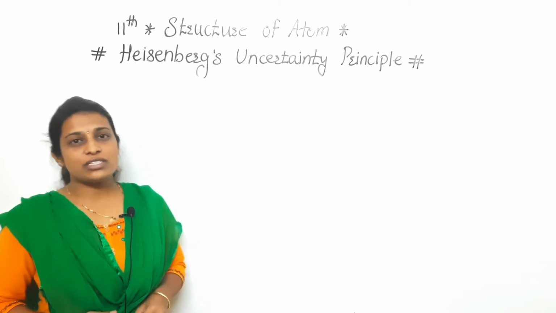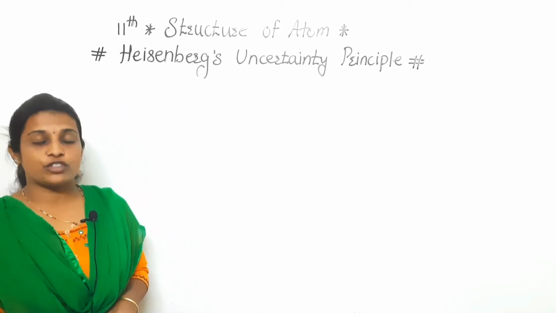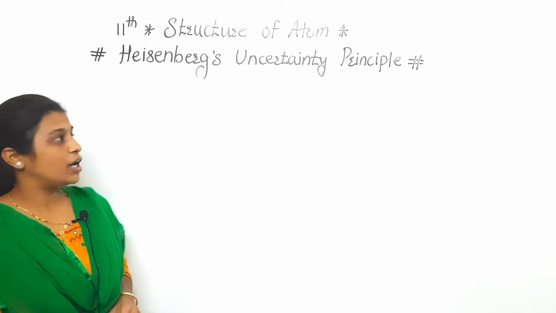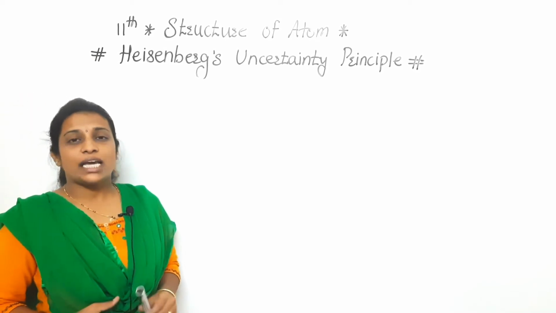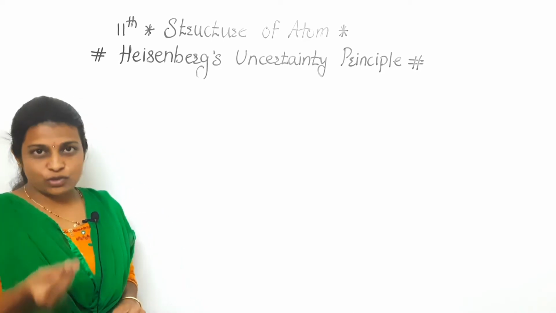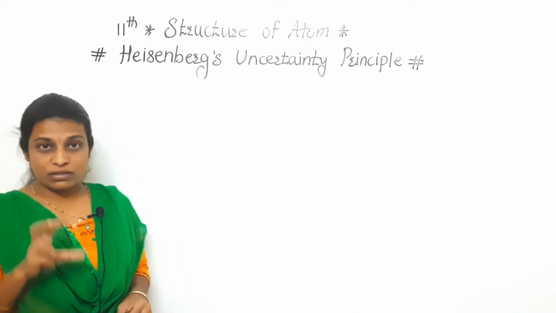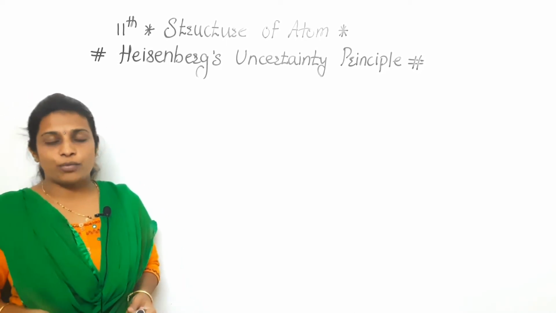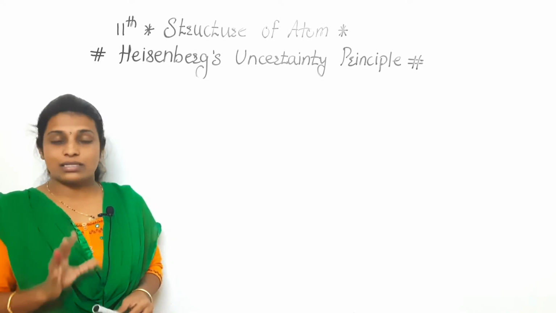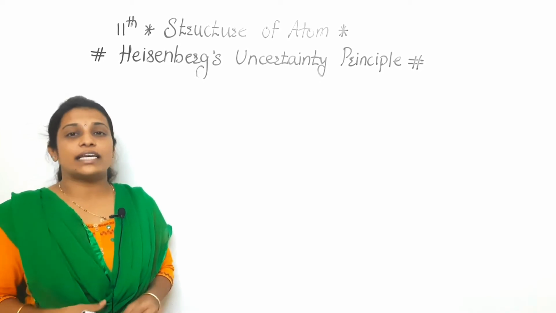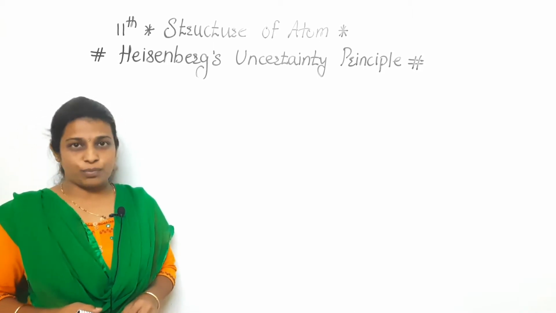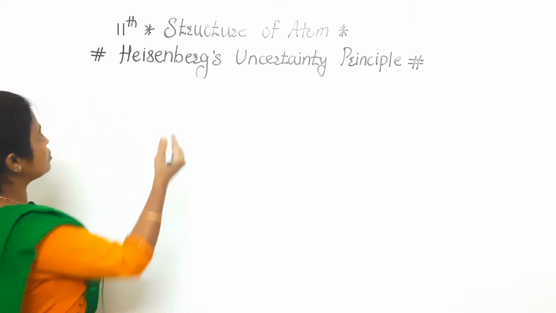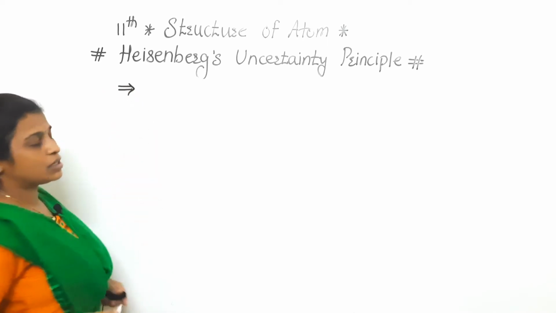Everyone, as we have started the structure of atom topic of the 11th class, in that we are going to discuss one point, that is Heisenberg's uncertainty principle. In this point we will discuss who introduced this principle, what is the statement of this principle, one formula and the significance also. In this lecture we will complete that much, and in the next lecture we will discuss the numericals based on the Heisenberg uncertainty principle.